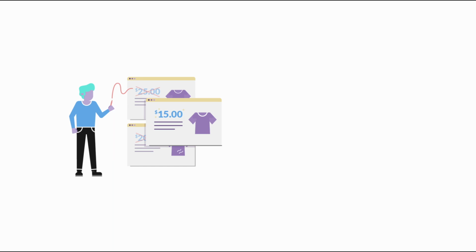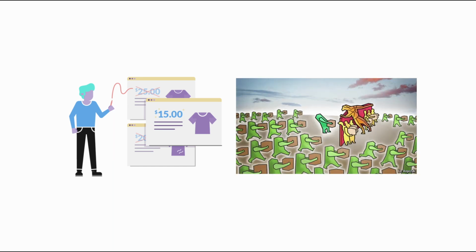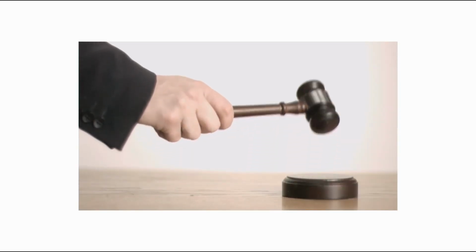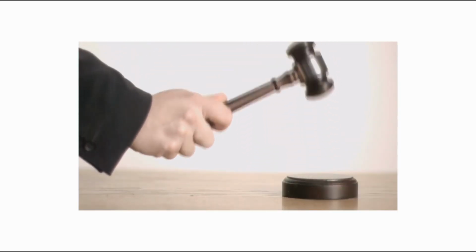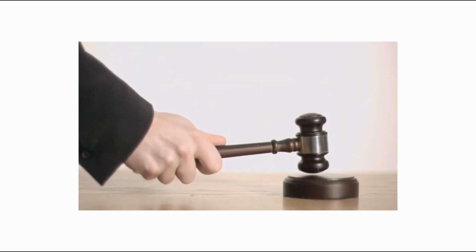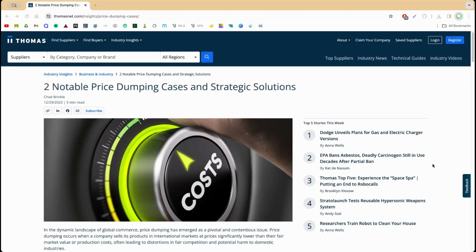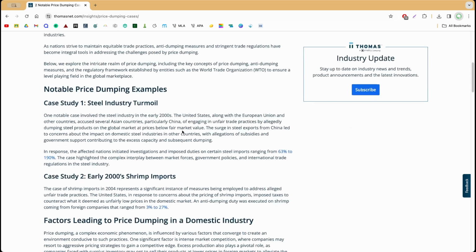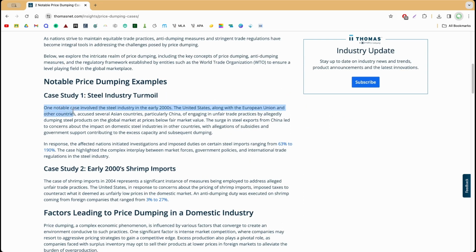It really is. Dumping occurs when foreign firms export at a price below the standard price to get a foothold in the market, which outcompetes other domestic firms. In response to this, countries might use trade protectionism to prevent other foreign firms from encroaching in their markets. And this occurred in the early 2000s when the US and many other countries accused Asian countries like China of dumping in the steel market, resulting in larger tariffs being placed on those imports.